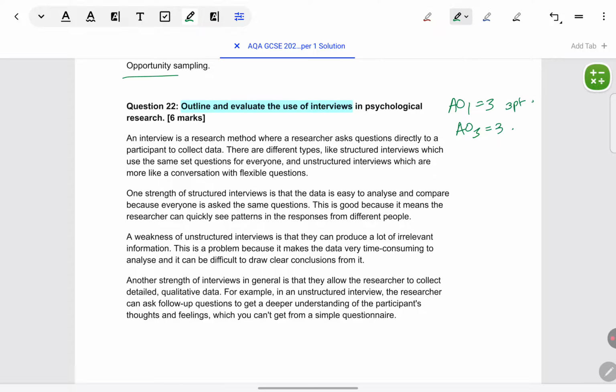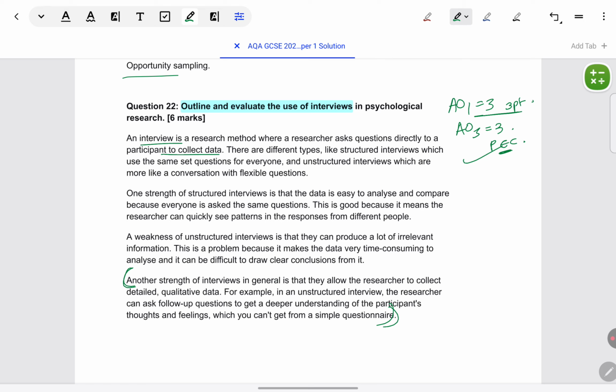For AO3, give 1 or 2 points of PEC. I think here they've given 3, not required. Definitely not required. 3 is too much. Give 1 or 2 points of PEC. If giving 1 point, elaborate more on the E part. Otherwise, give 2 with brief PECs. Let's see how this student has given 3 descriptive points for the outline part.